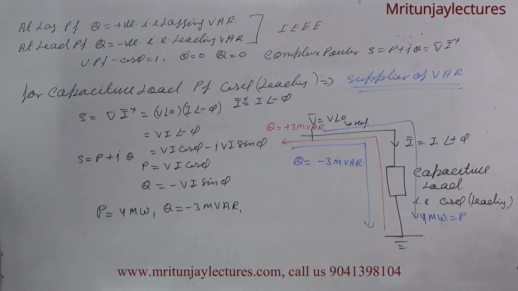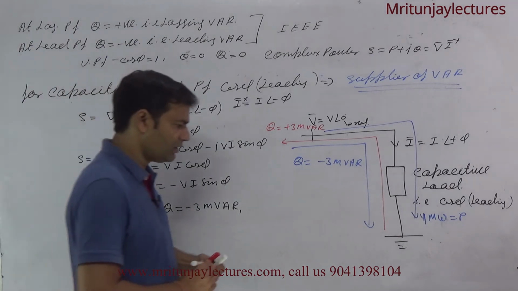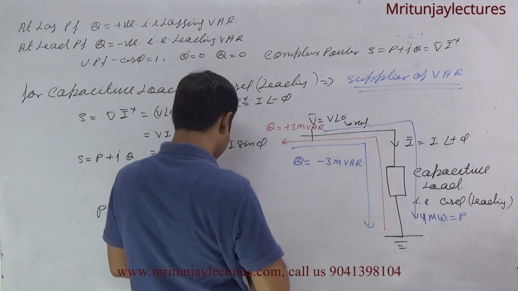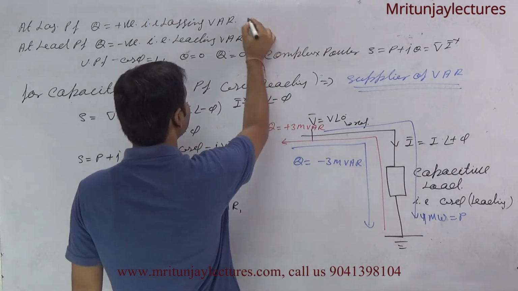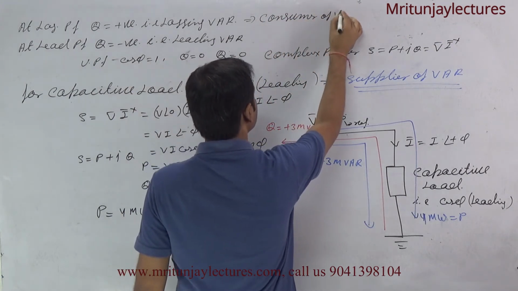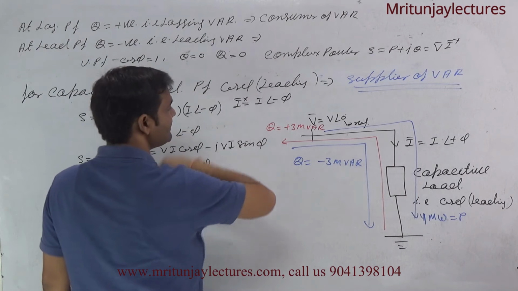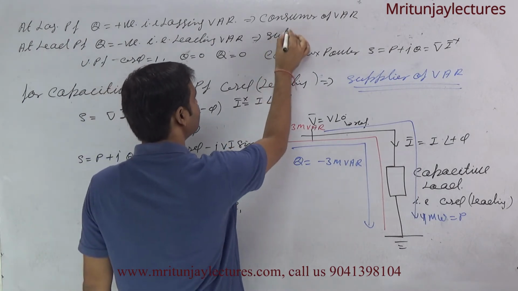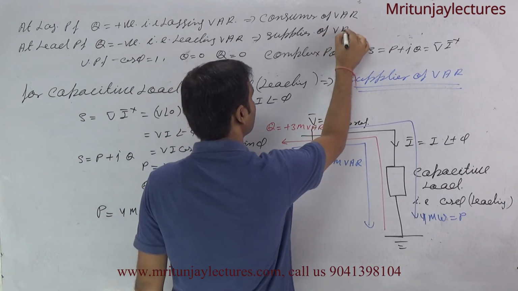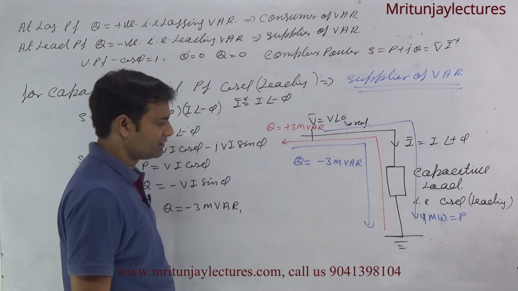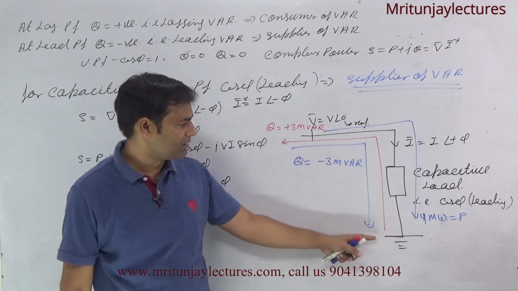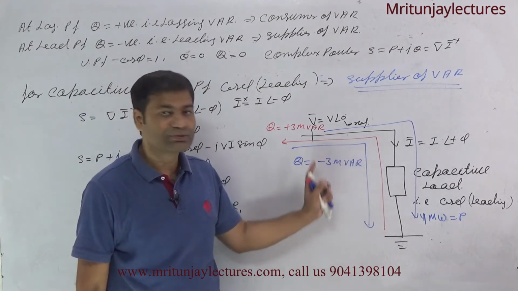And inductive load. So finally we got: inductive load is a consumer of VAR, and capacitive load is a supplier of VAR, or you can say power deliverer. It behaves as a source.